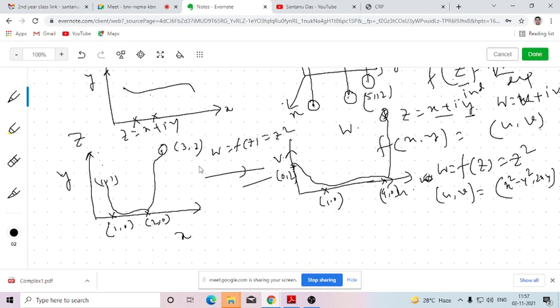So here, by virtue of the complex valued function, I can think that it is transforming a two-dimensional geometrical figure from one Argand plane to another Argand plane. So instead of considering the overall geometrical figure in one frame of reference like the previous two cases, here we are considering two separate frames of reference. Here this z Argand plane is considered as the domain, and this w Argand plane is considered as the codomain. So here we are taking the value of z arbitrarily, and then corresponding to that, I am taking the value of w here.